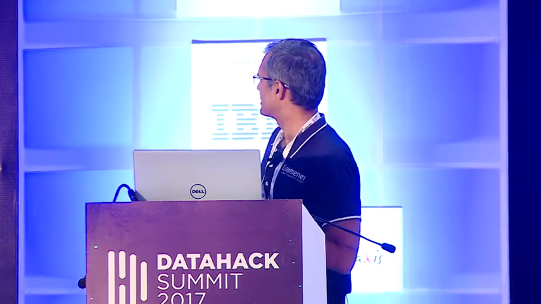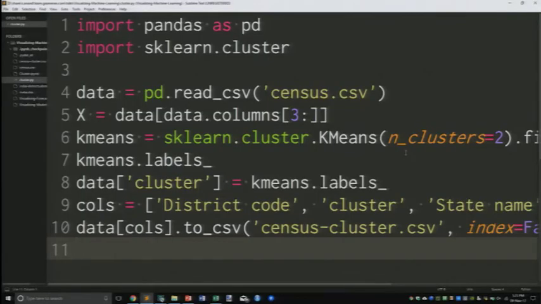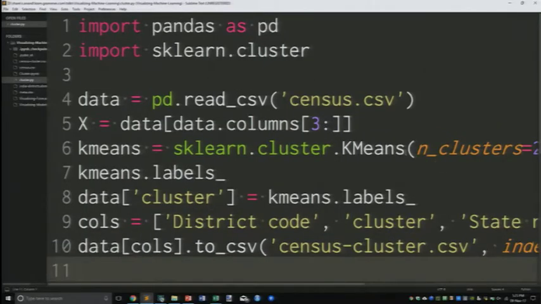Well, let's take one model. I'm going to start with k-means clustering. Actually, I'm going to be focusing on k-means clustering. We don't have enough time to do multiple models and all that. So let's take a small piece of code. I'm really sorry about the aspect ratio. There's not much that I can do about it. But this is a clustering algorithm. Let's talk through it line by line.